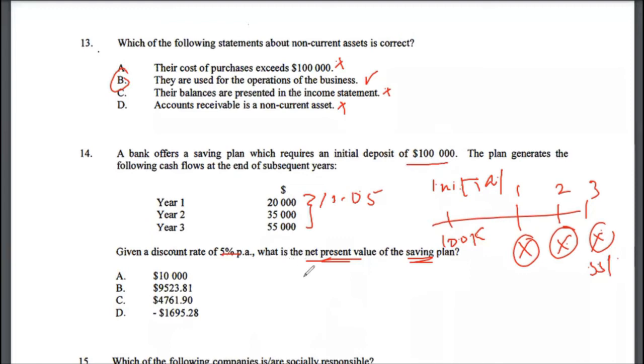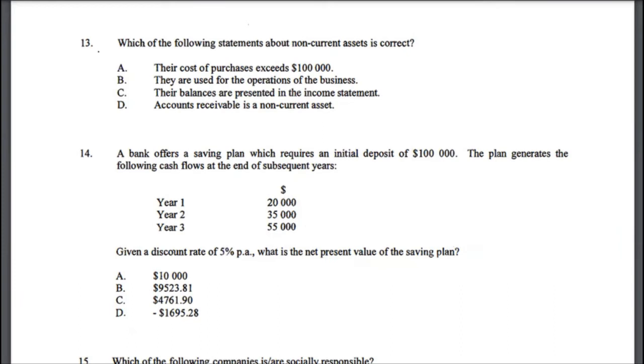I have done the maths here. If I want to give you the answer, it should actually be negative 1695.28. But I have explained the rationale behind it, so you can just follow the rationale. All you need to do is divide 20,000 by 1.05, 35,000 by 1.05 to the power of 2, 55,000 divided by 1.05 to the power of 3. That way you will get the present value of each year, sum them up, and then deduct that from $100,000. And that way you will get your answer for multiple choice 14.